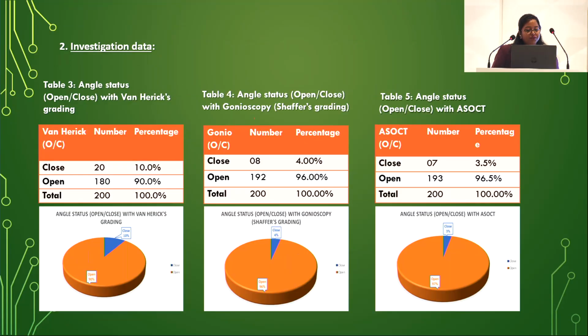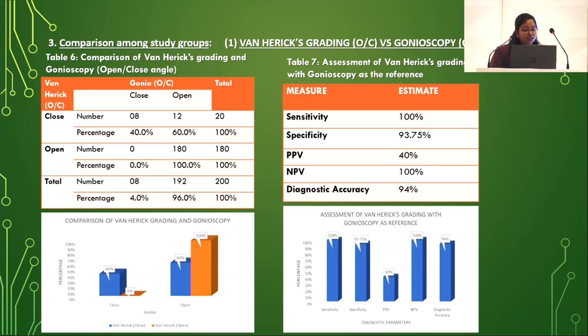In Van Herrick, we found 20 eyes were closed angle and 180 eyes had open angle. In AIOS2025, 8 eyes had closed angle and 192 eyes had open angle. In gonioscopy, we found closed angle in 8 eyes and 192 eyes had open angle. In AIOS2025, we found 7 eyes with closed angle and 193 eyes with open angle.